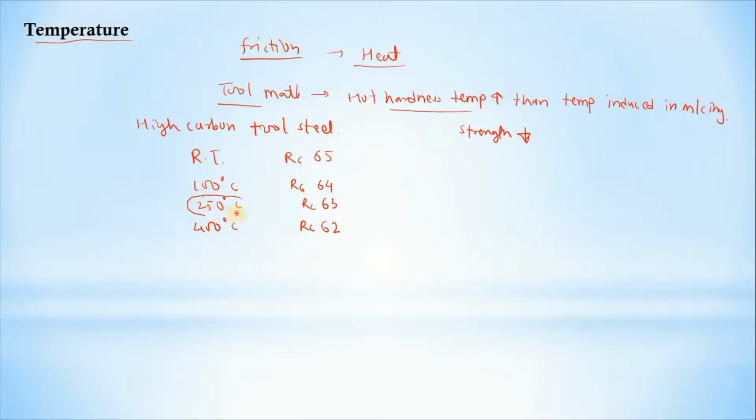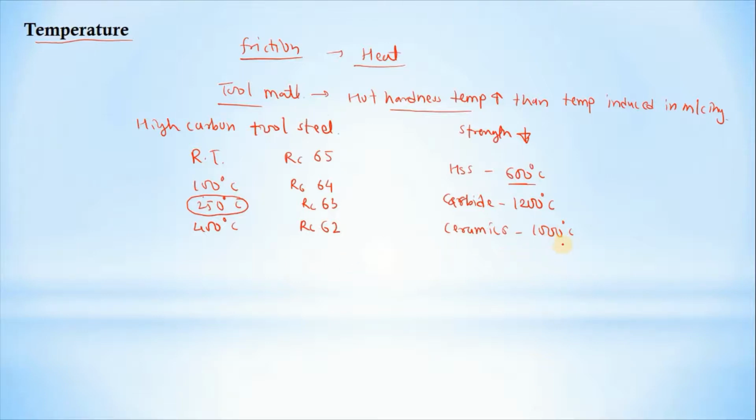So if you consider the hot hardness temperature, for this high carbon tool steel it will be 250 degrees Celsius. Then for the HSS, it is 600 degrees Celsius. It means the temperatures induced during the machining operation should not be greater than 600 degrees Celsius and 250 degrees Celsius. Then carbide, it's 1200 degrees Celsius, and ceramics is 1000 degrees Celsius. So these are the hot hardness temperatures.